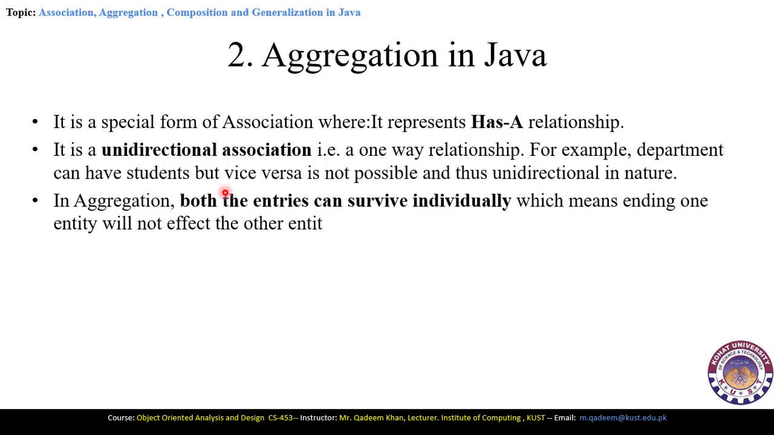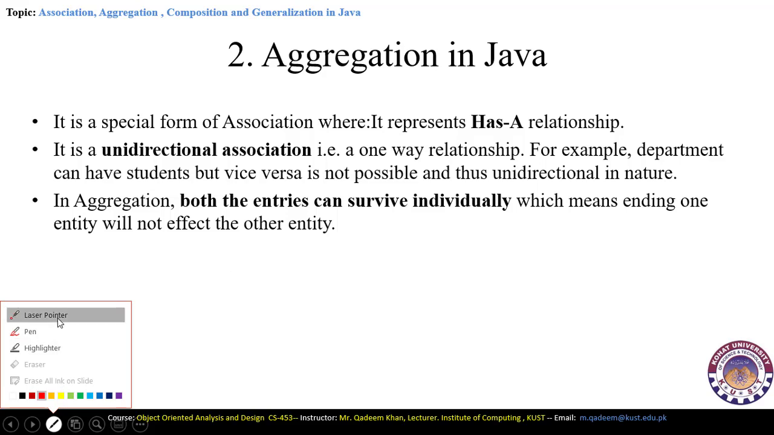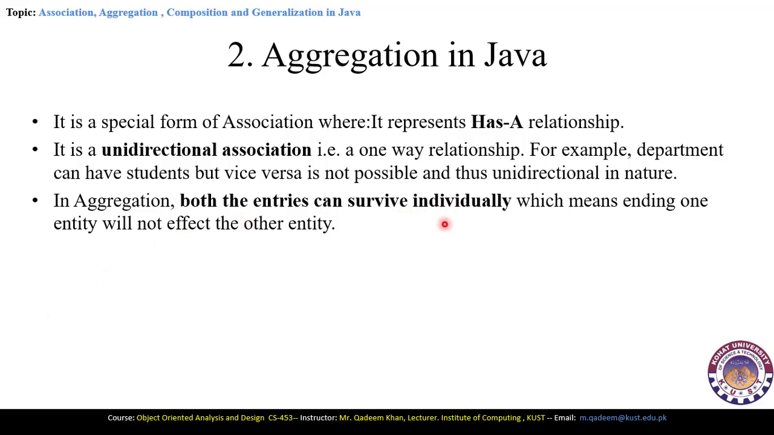In aggregation, we have entities which survive individually. That means that one entity will not affect the other entity here. Both entities survive. If one entity is deleted, or in fact when one entity completes its life cycle, then the other entity will remain in the context of the project. So here aggregation is very much stronger.